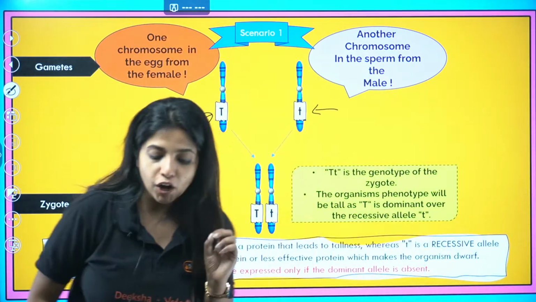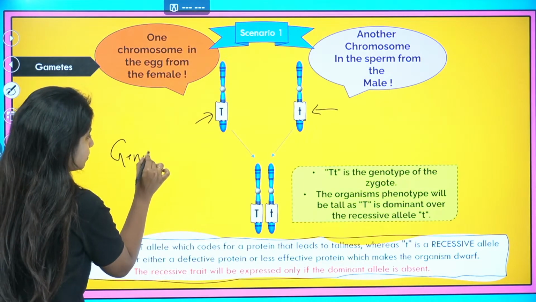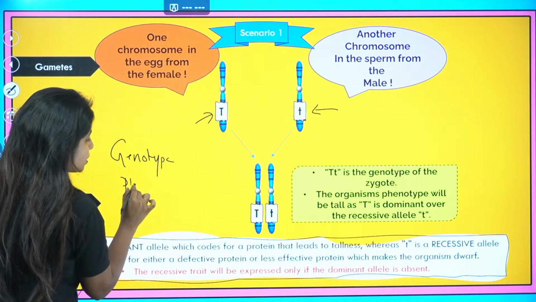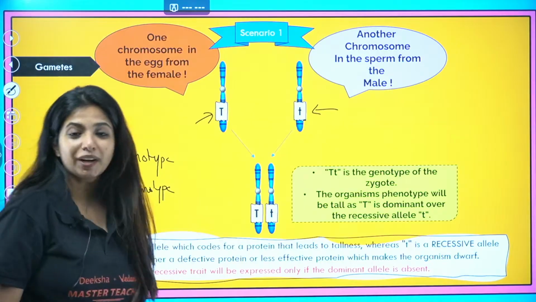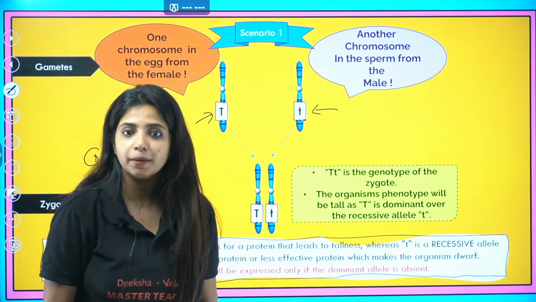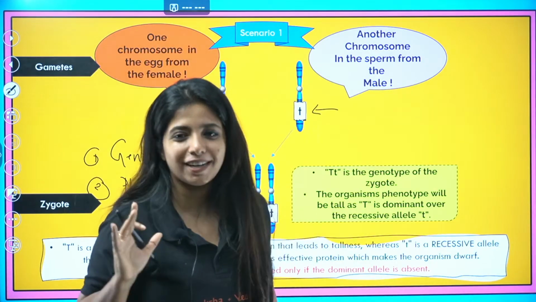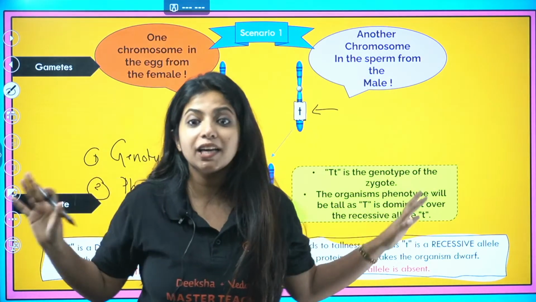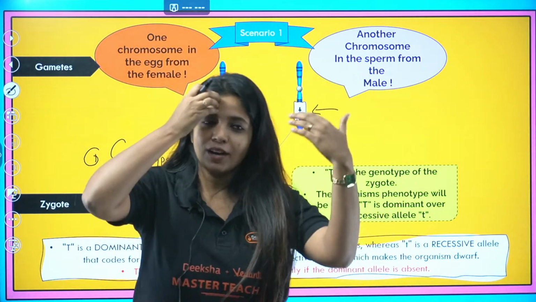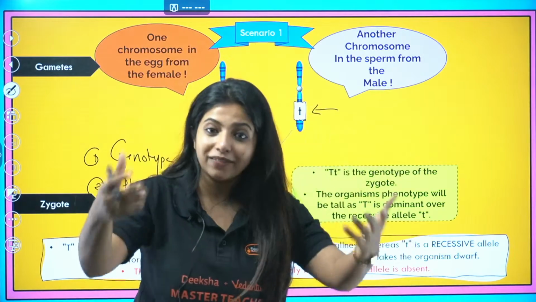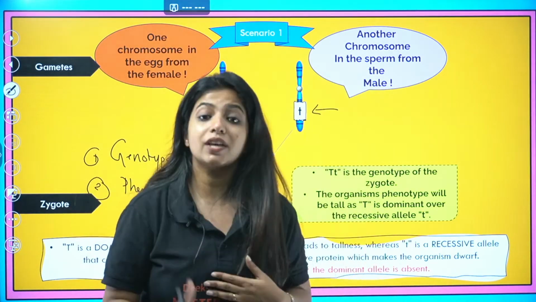Now I'm going to talk about two very important terms you need to remember: genotype and phenotype. What do we mean by genotype? Genotype means genetic makeup. Can anyone see my genetic makeup? I cannot see Pawan's or Priya's genetic makeup, because it is inside the cell. Inside the cell there are chromosomes, and the chromosomes have DNA, which holds all the information. I cannot see it. So this is genetic makeup.